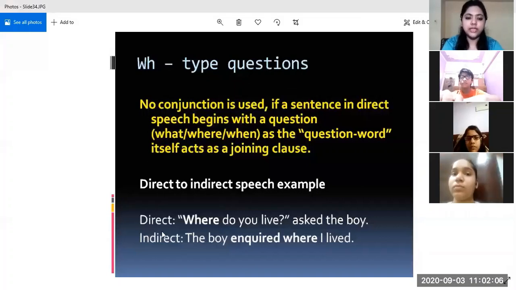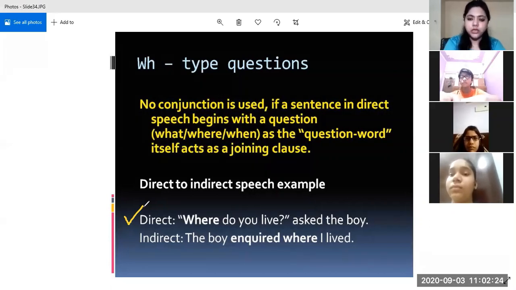Now let us look at the example and things will get clearer. The sentence in the direct speech is, "Where do you live?" asked the boy. Okay, here the reported speech has come before the subject and the reporting verb, so it doesn't make much of a difference. We start with the subject always.